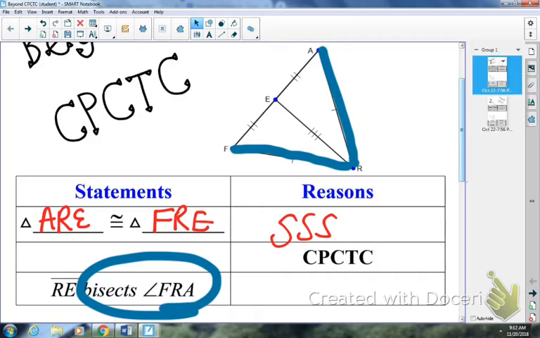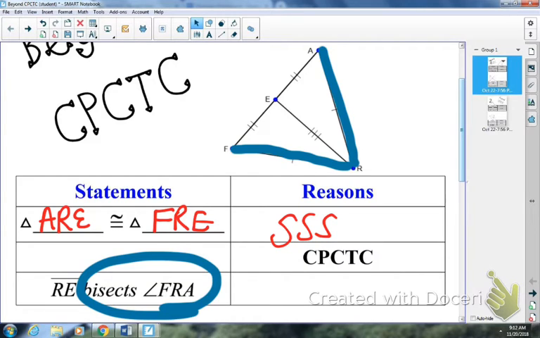Some of what we're doing today is working backwards or thinking backwards. These angles are FRE and angle ARE, what CPCTC. Okay, very good. Logan is correct. When you're thinking backwards, and if you need to, look back at your note cards.